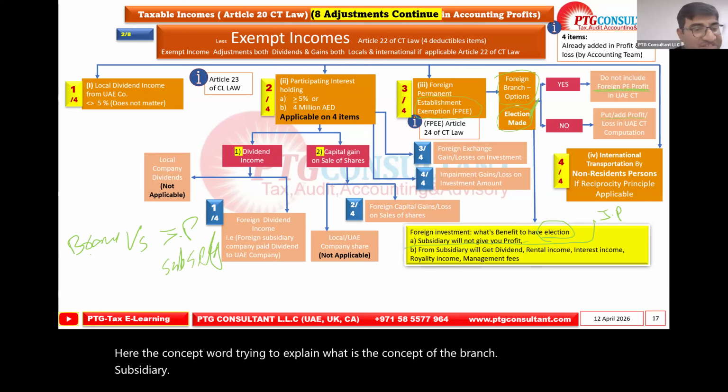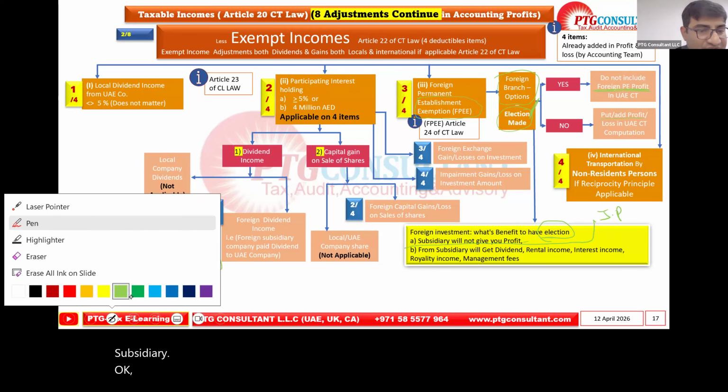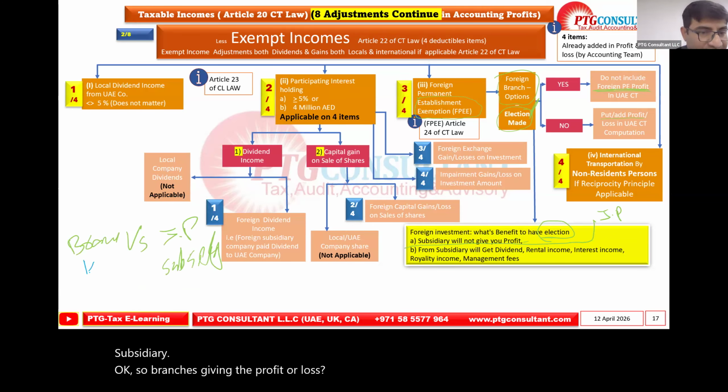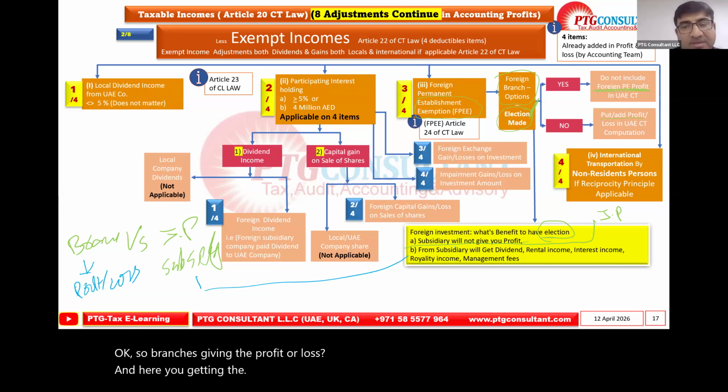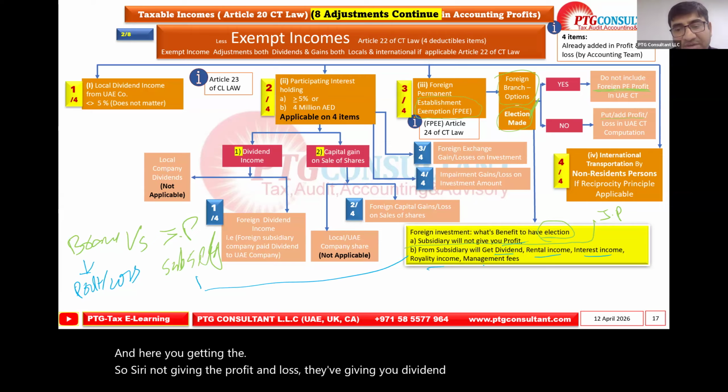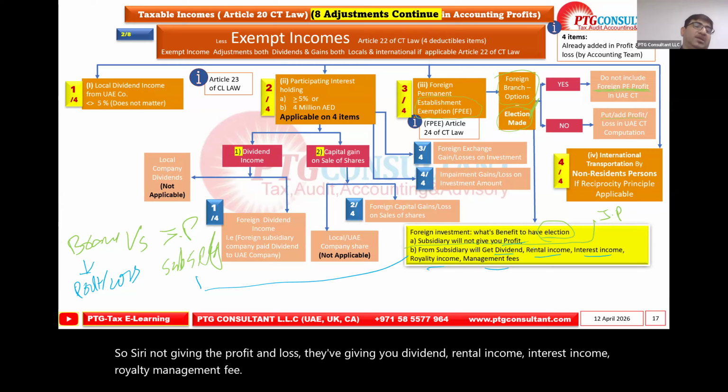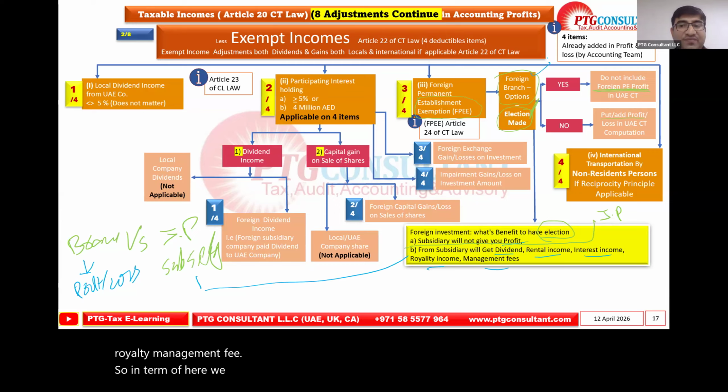Branches give you profit or loss. The subsidiary gives you dividend, rental income, interest income, royalty, management fee. Here we are discussing the branches. If we do not opt for the election, the profit and loss will be added into UAE income.